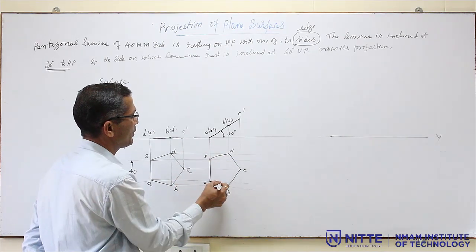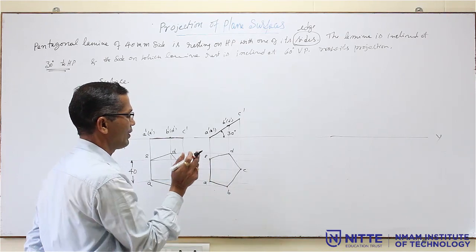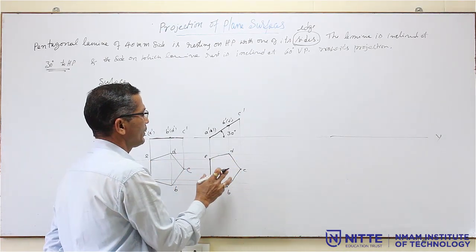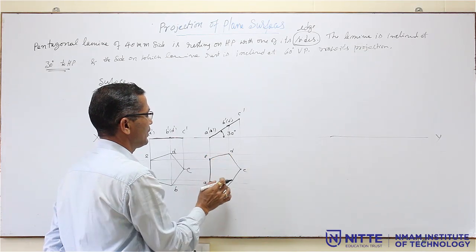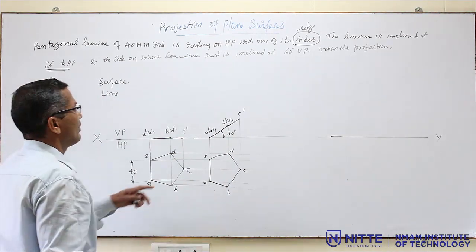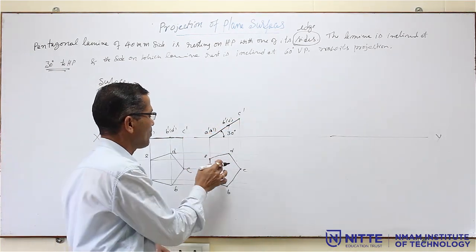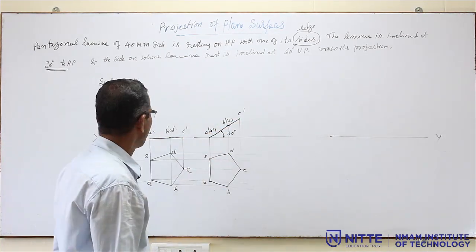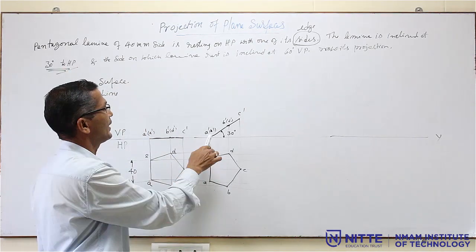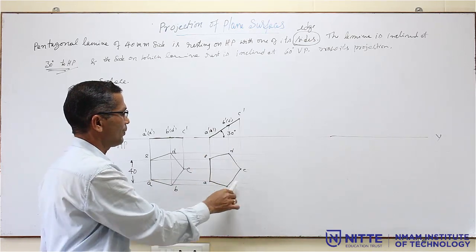So, these 2 sides will be equal, these 2 sides will be equal, and this is different, like that. So, it is irregular now. We cannot say what the length of this is. So, this is the top view when one of the angles is given. When a 30° angle is given, the top view looks like this. So, one step is over. The HP inclination, inclined at 30° to HP. So, it looks like this.